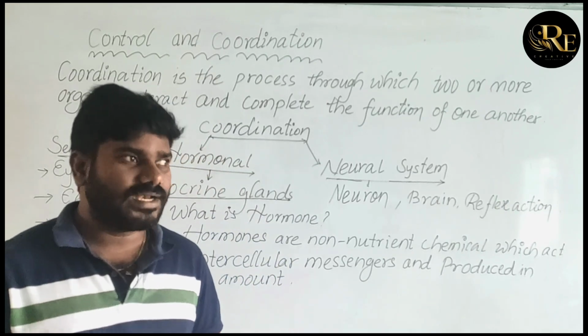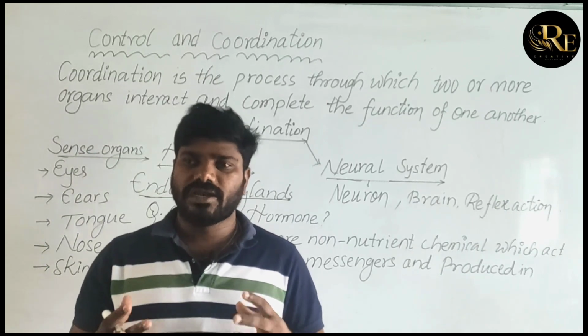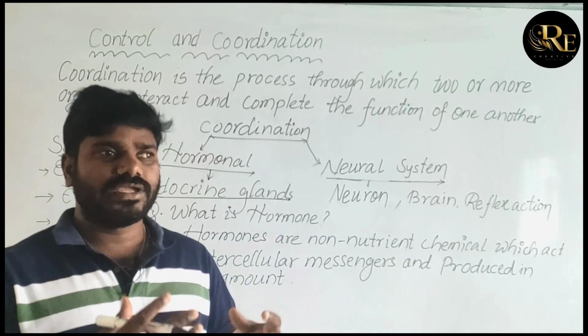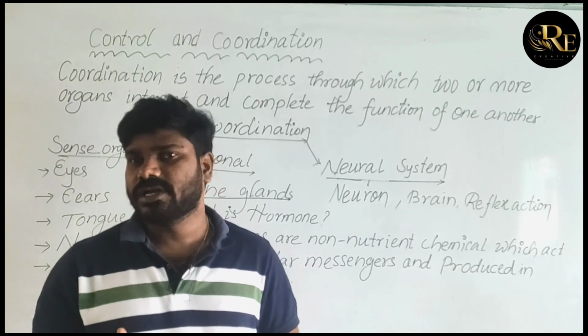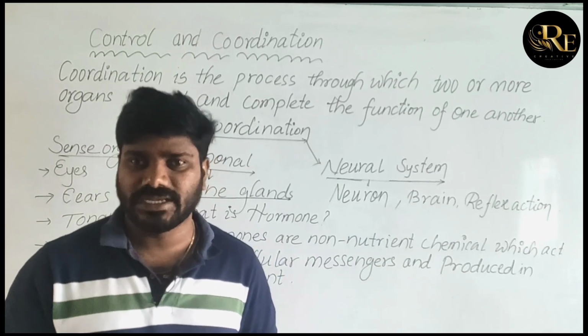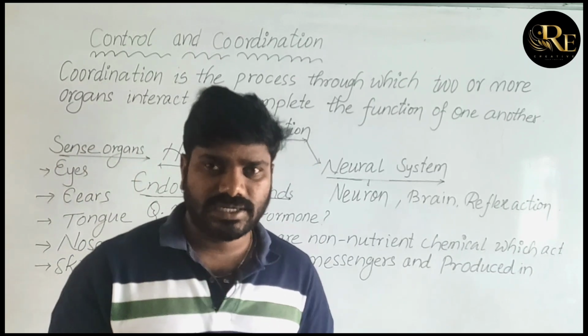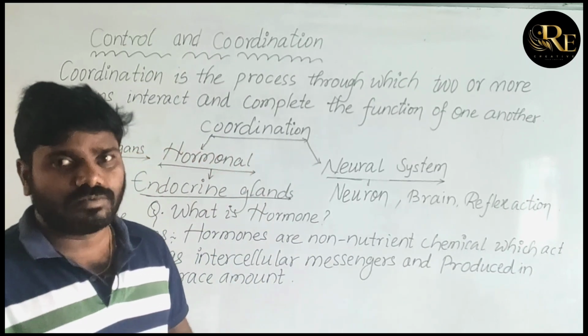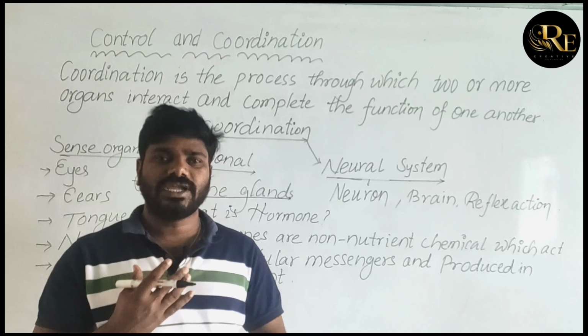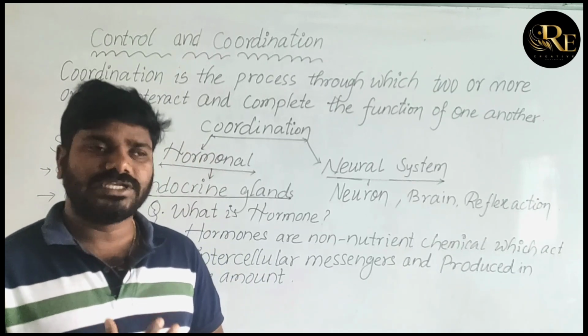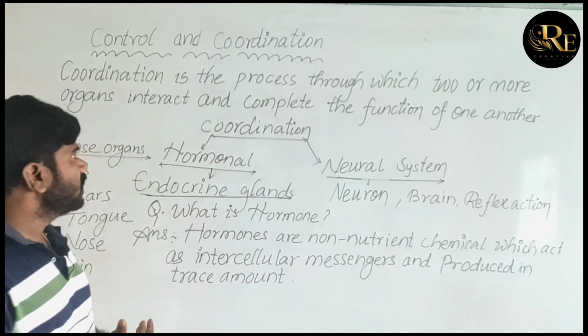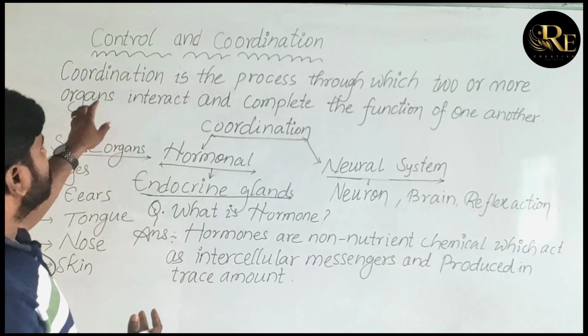For example, to run a school or an institution, many people are needed. Exactly, to complete one work, many organs are involved and they interact with each other. That is what we call coordination.